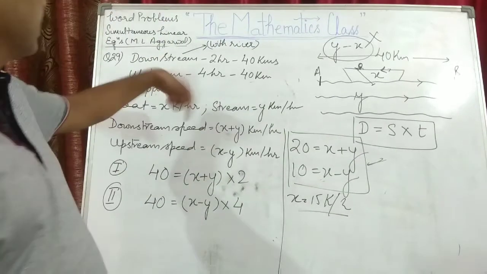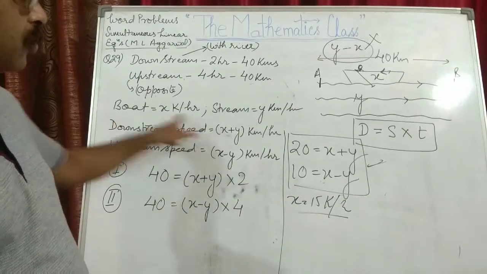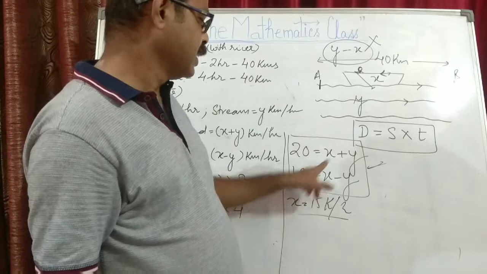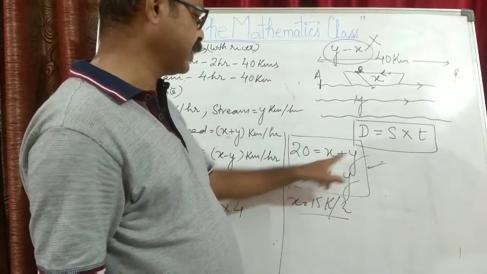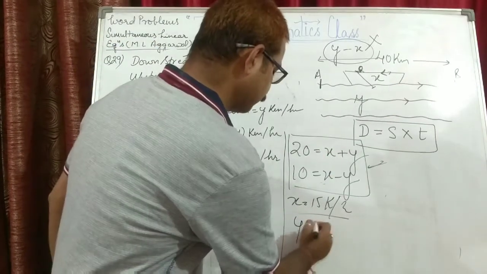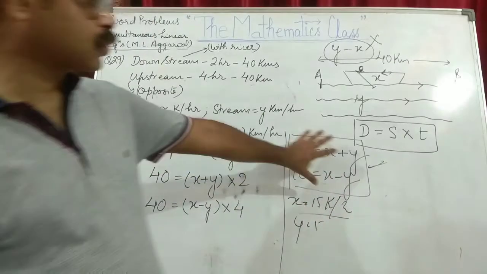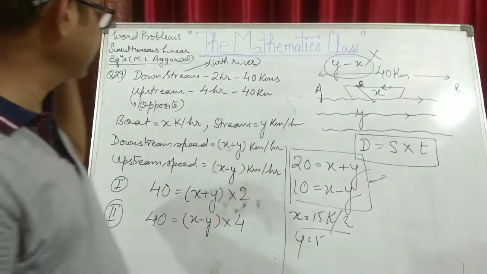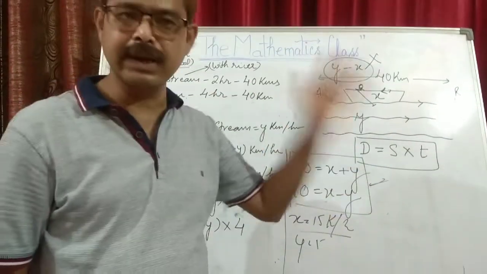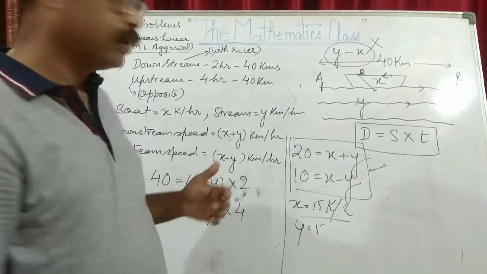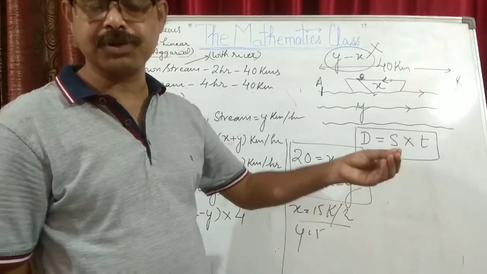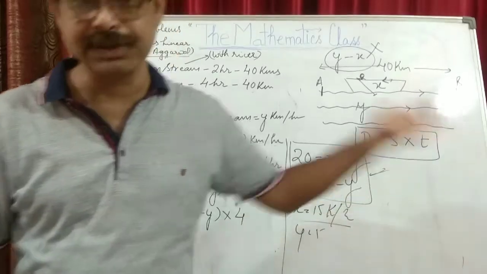So 15 is what we have taken for the boat. So boat is 15. Now 15 and 20, so y is equal to 5 kilometer per hour. So I am leaving this for you to solve. I think your concept would have been clear. Now we take up the last question, I think 32 is the question I'll consider.